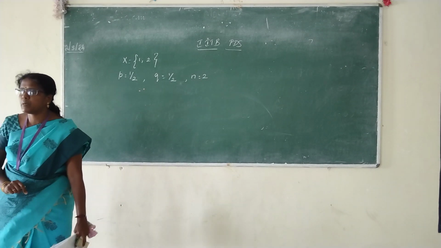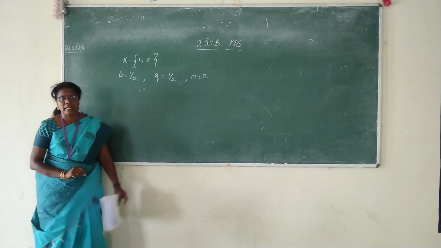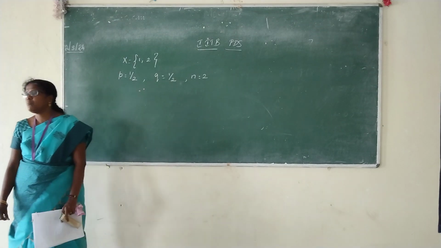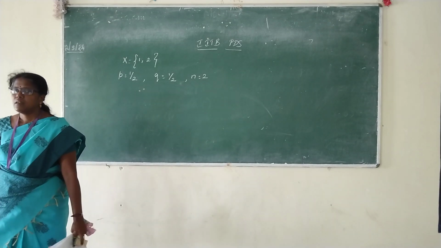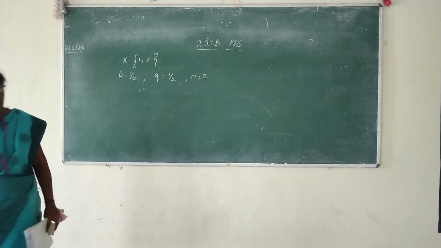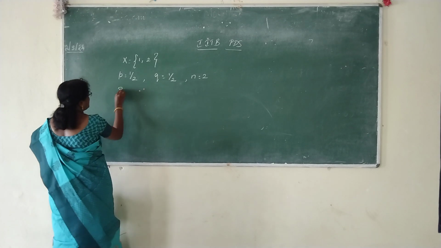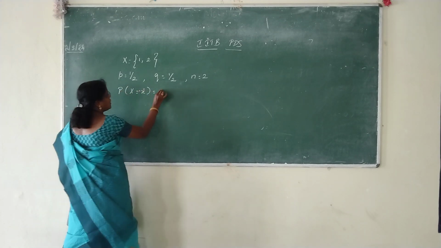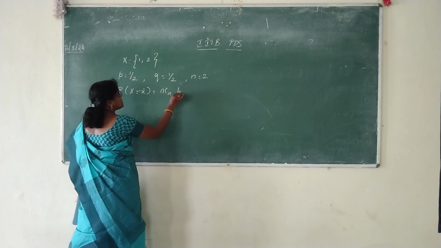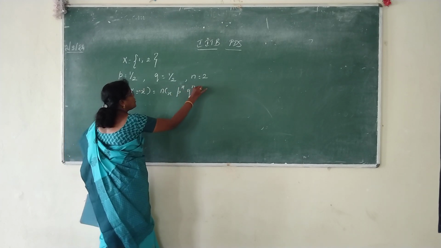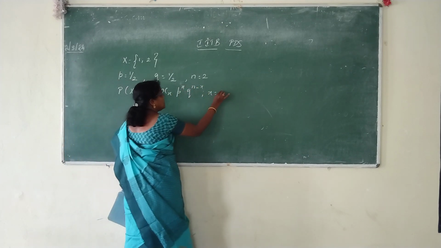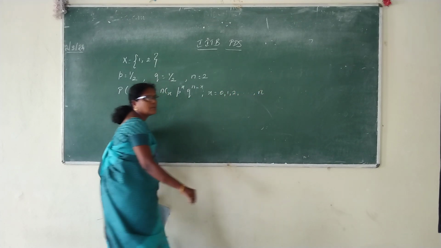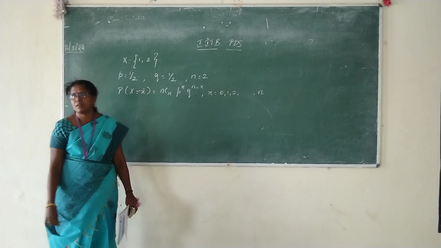What is the formula for binomial? Write by binomial distribution: probability of capital X equal to small x is equal to nCx p power x q power n minus x, x equal to 0, 1, 2, up to n. This is the general formula.